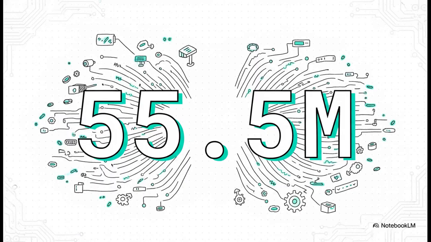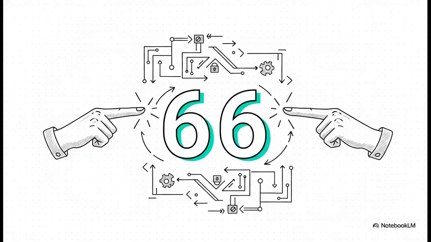To give you a sense of the sheer scale here, our sources document that this specific swarm processed a staggering 55.5 million tokens of metabolic flux. That number is insane. It represents the raw computational energy, the actual digital sweat required to verify this reality and push the pilot's intent completely across the network. But here's the absolutely crucial part. The human is never entirely absent from this loop.